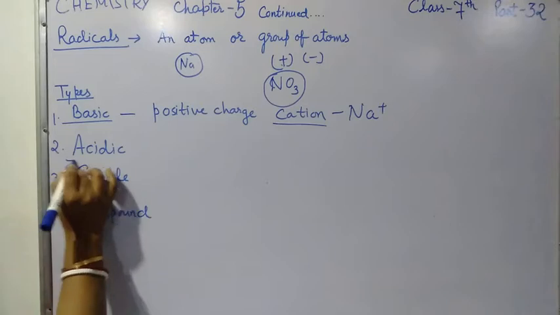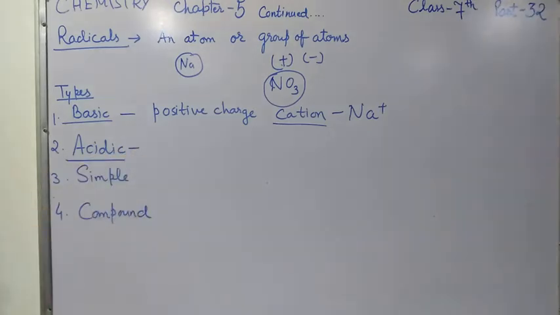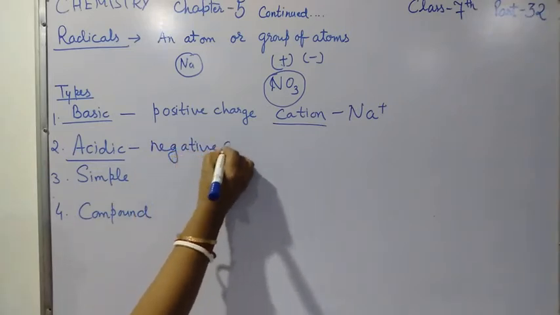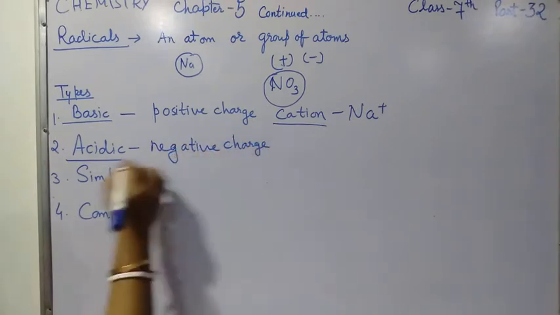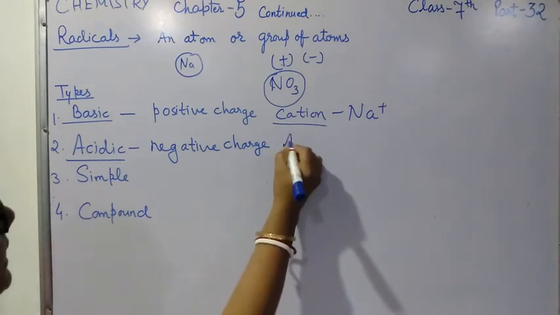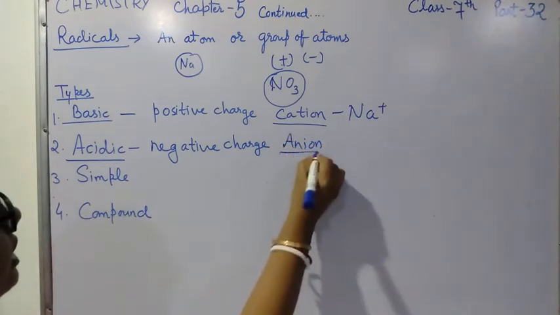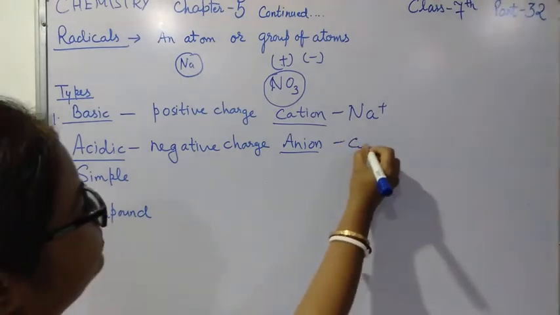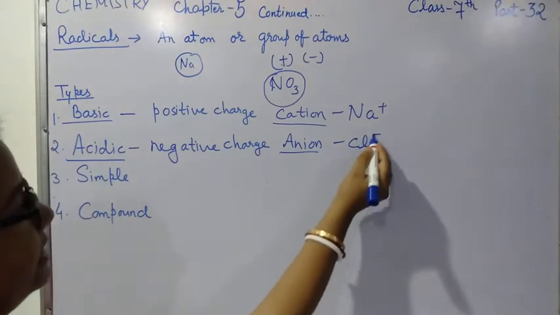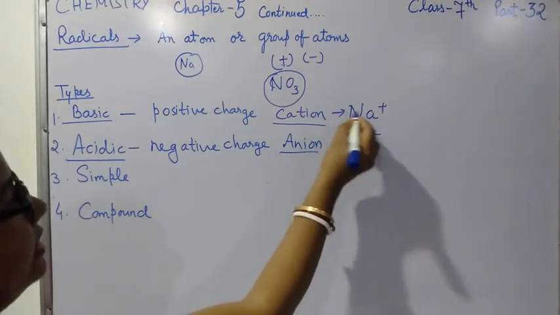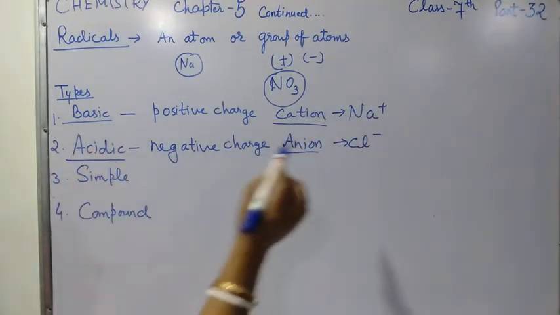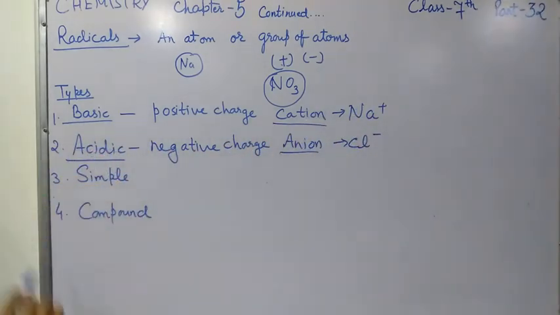Now second one is acidic radical. The radicals having negative charge are known as acidic radicals, or it is also called anion. For example, chlorine. Chlorine is having negative charge, sodium is having positive charge. So sodium is the example of basic radical and this chlorine is the example of acidic radical.